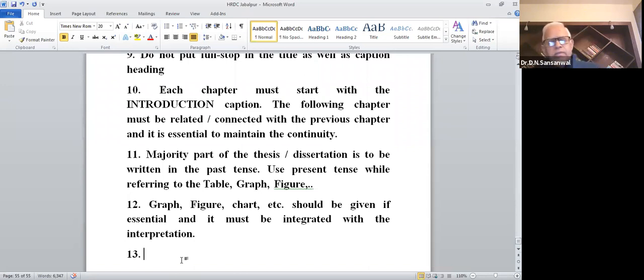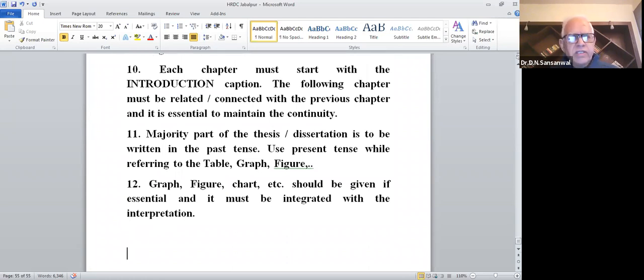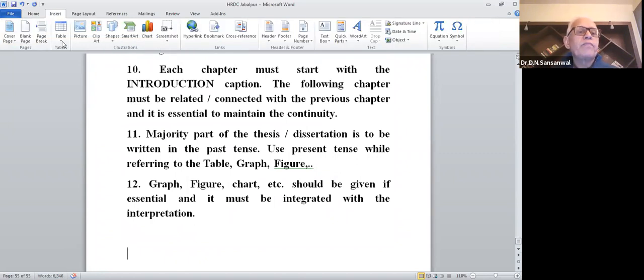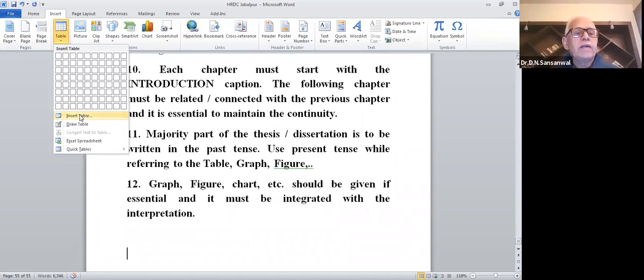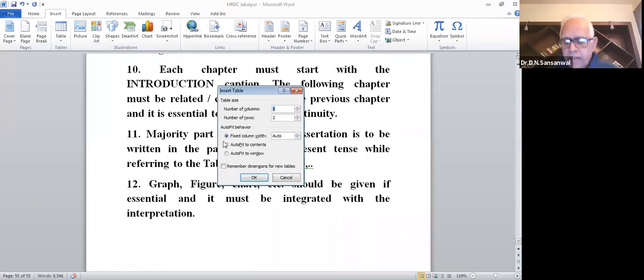Okay, so I think I have given most of the points that I find nice. So these points are to be kept in mind and are very, very important. Okay. Now, dear friends, when you are going ahead, then in the thesis or in your dissertation, you will have a top page, and you will have the one page,